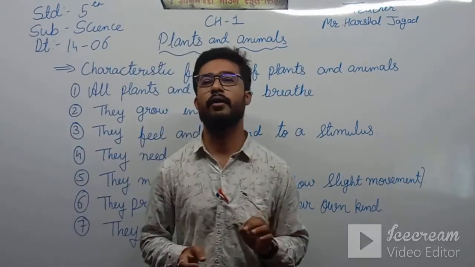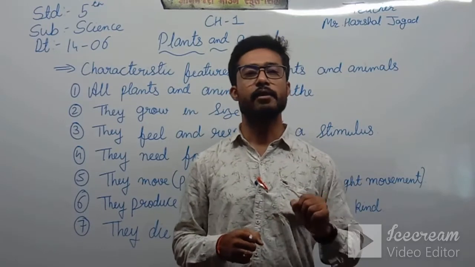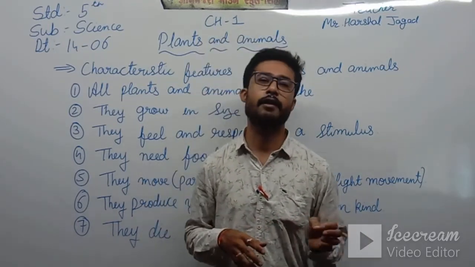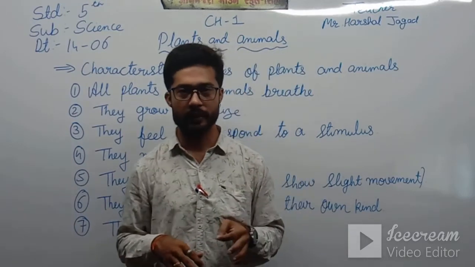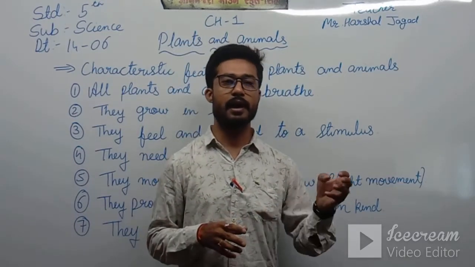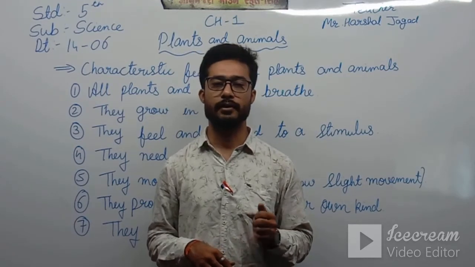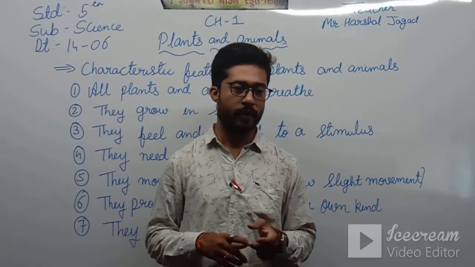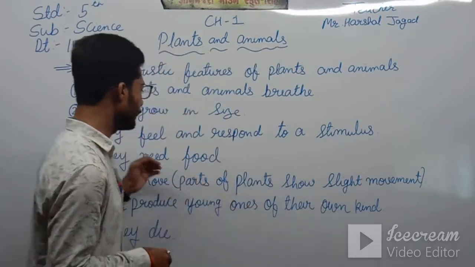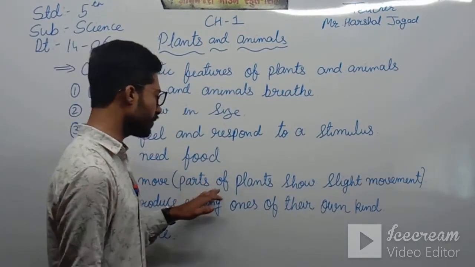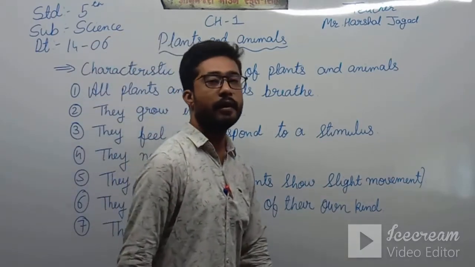We all know that all living beings need food to survive on the earth, but plants make their food on their own. But animals have to search for their food. Okay, then after that, they move, but here parts of the plant show a slight movement.